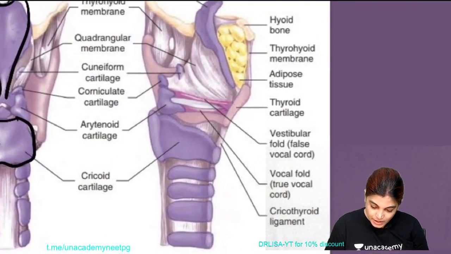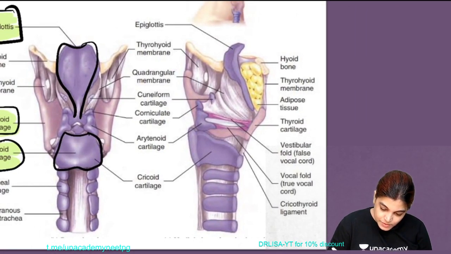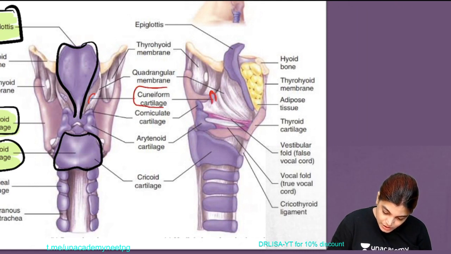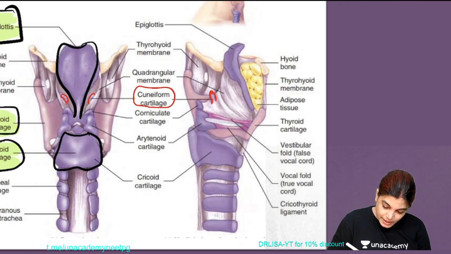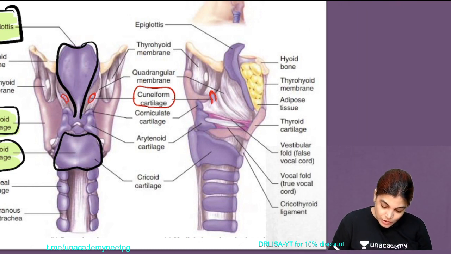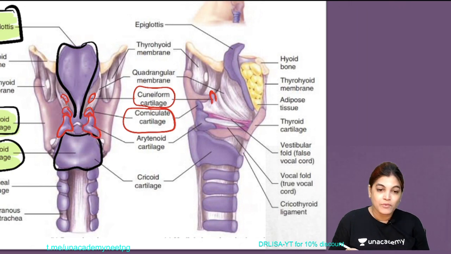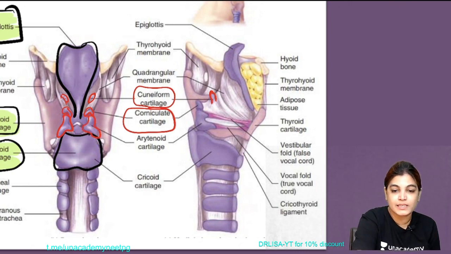So let me just enlarge only this part. You can see very small cartilages here. This is the cuneiform, a paired one on either side. And you can also see one on either side, small, this is the corniculate, and we have the arytenoid. So arytenoid here, and above the arytenoid, the 2 cartilages sitting over here are the cuneiform and corniculate.